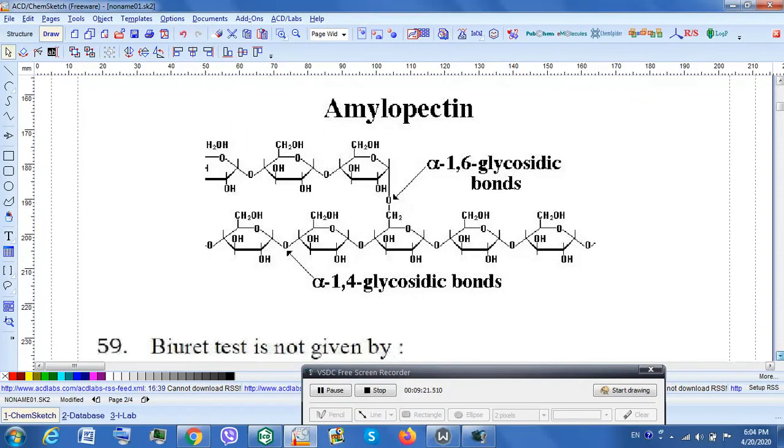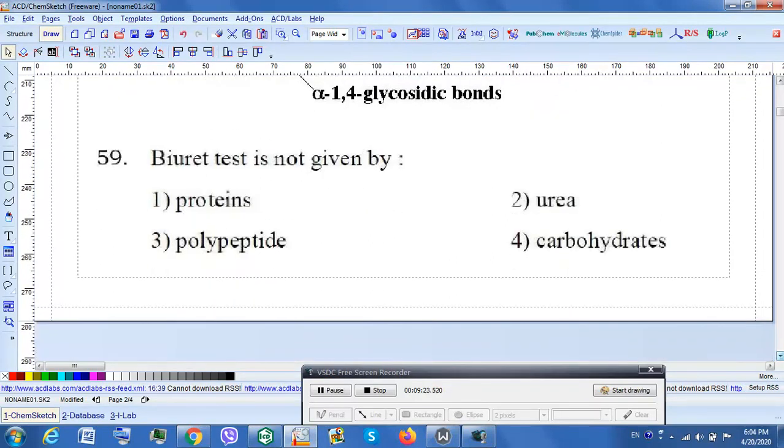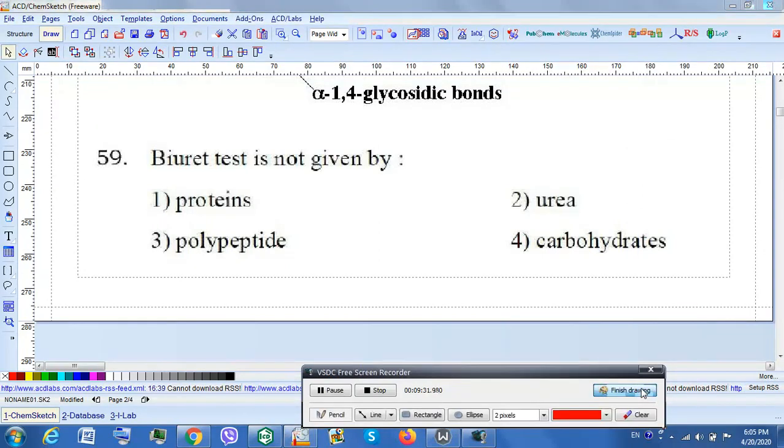Now let's look at question number 59. In question number 59, Biuret test. Now this is practical organic chemistry. This is given by carbohydrates. Please do remember this point, that as a student you need to understand practical organic chemistry. Functional groups test, please go through it.